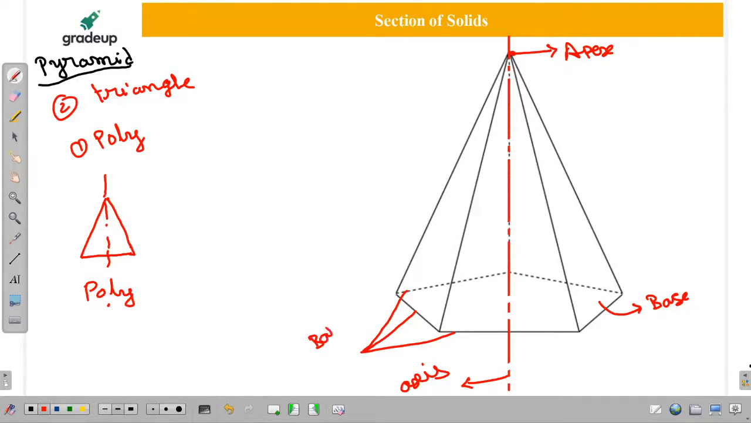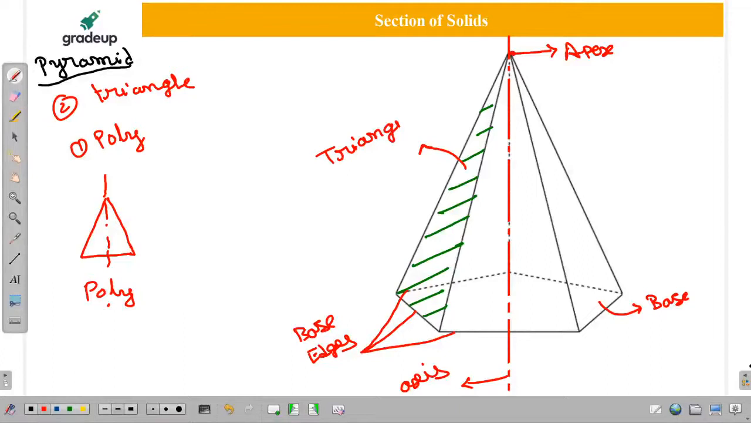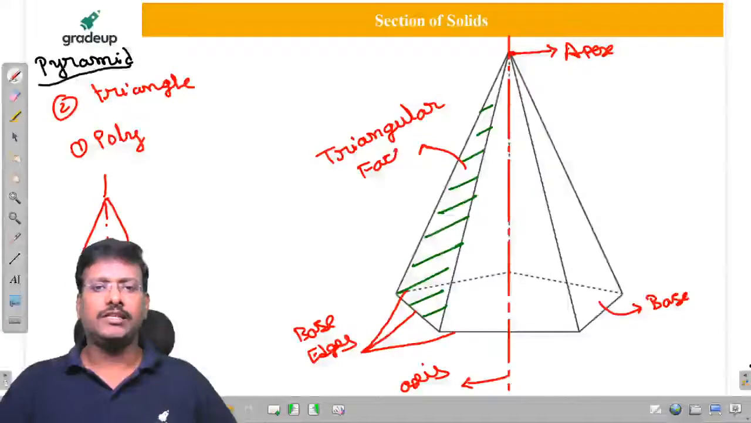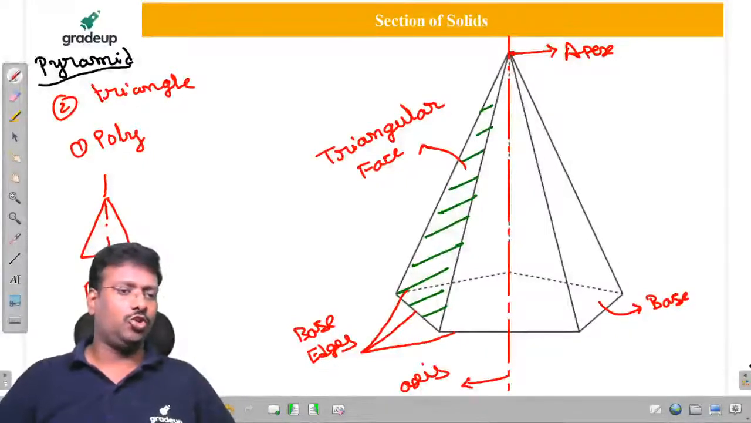These are called base edges. But here, if you observe these elements, in the prism it is simply considered as the face, but in this case we have to specify that it is going to be the triangular face. Triangular face. But what about the lines which join the apex to the corner of the base?